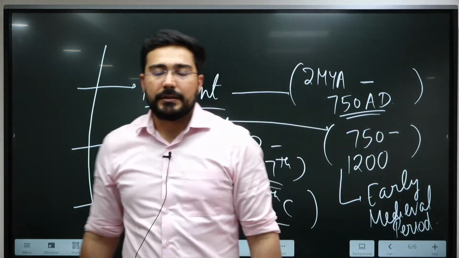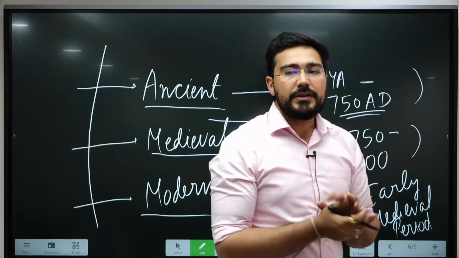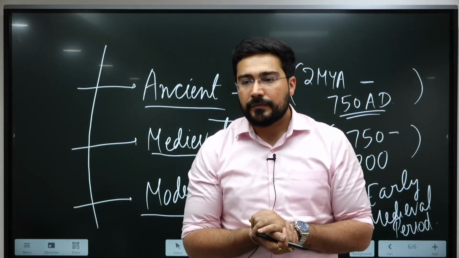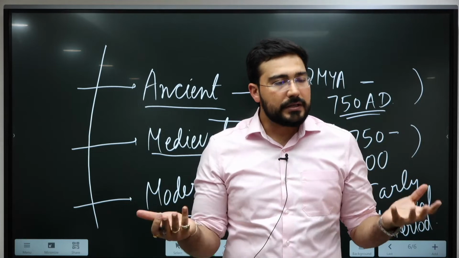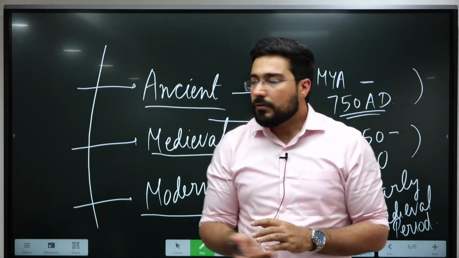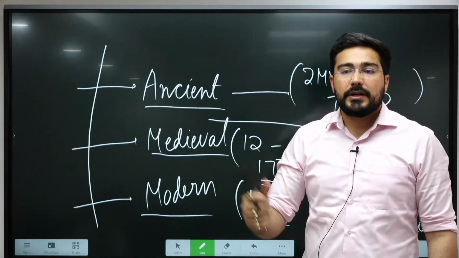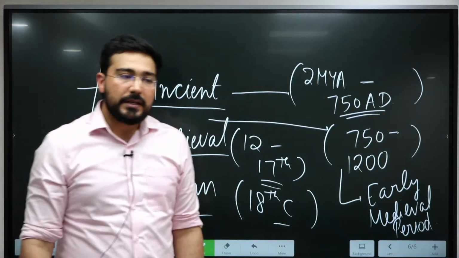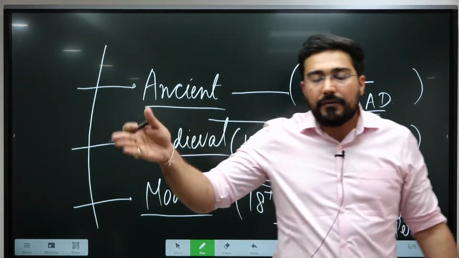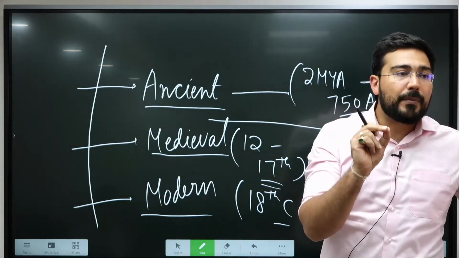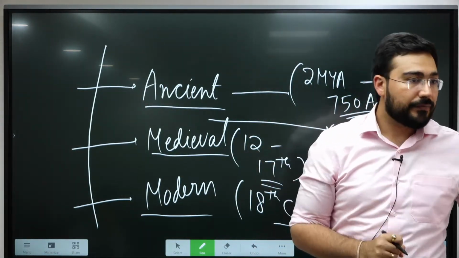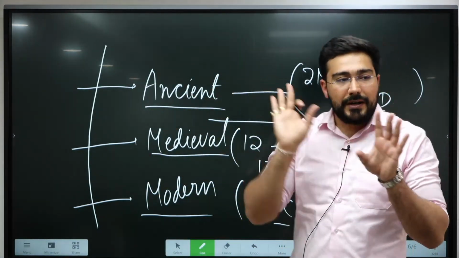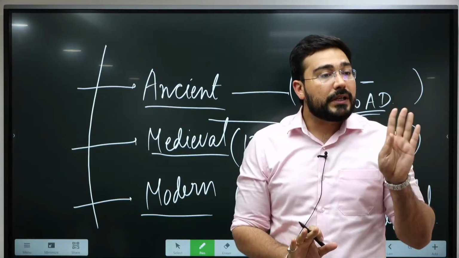Why can this change? The problem is, whenever we think in terms of ancient India, do you think every state of India has a similar kind of history? No, it doesn't, right? So using this for all parts is always going to be difficult. The second thing is that evolution in each and every part of India has not happened in the same manner. That's why using these for the sake of understanding is fine, but we cannot say that this is the final one.